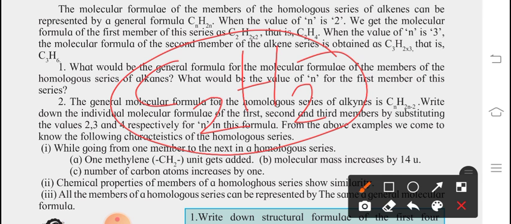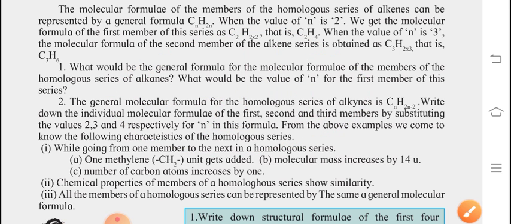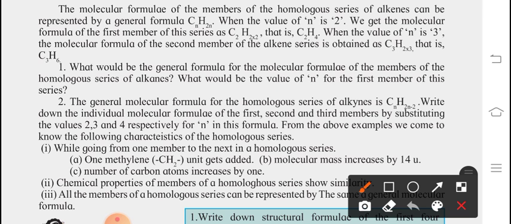What is the name of this compound? This is ethyne. Suppose you want to write the third one, if you want to substitute 3 instead of n, the general formula is CnH2n minus 2.